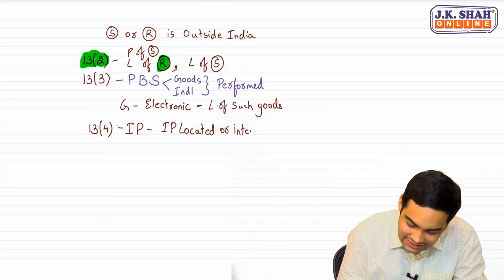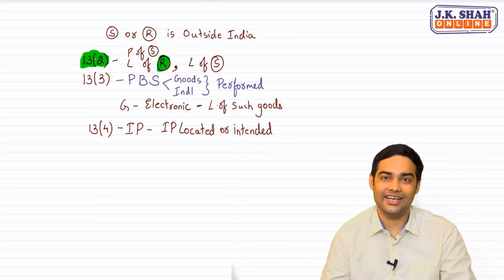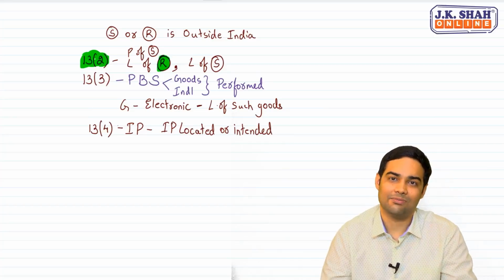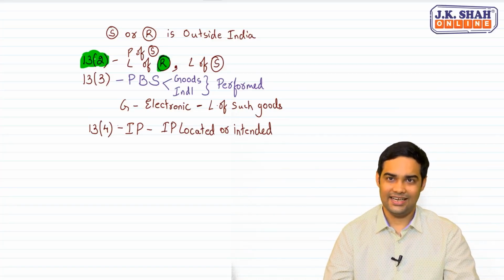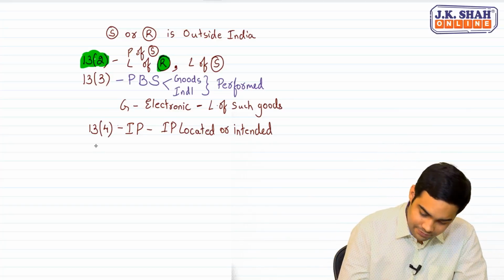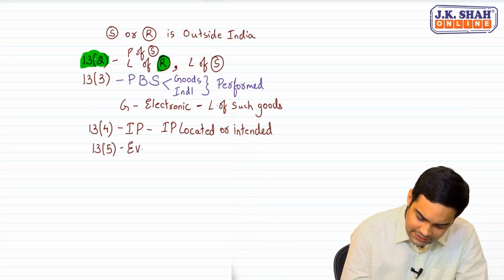If it is intended to be located in India, place of supply will be in India. If it is intended to be located outside India, then the place of supply will be outside India. Clear? Okay. Now, when we talk about 13.5, 13.5 deals with events.